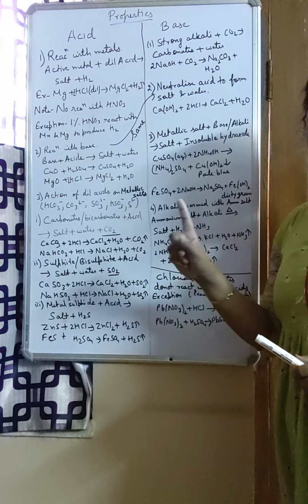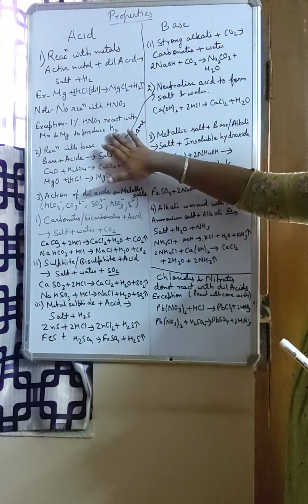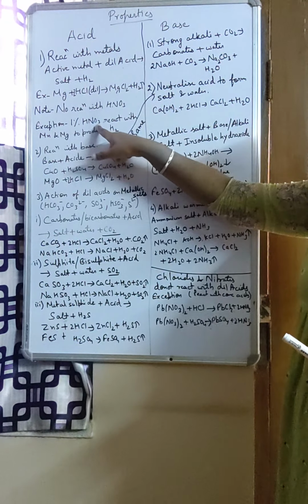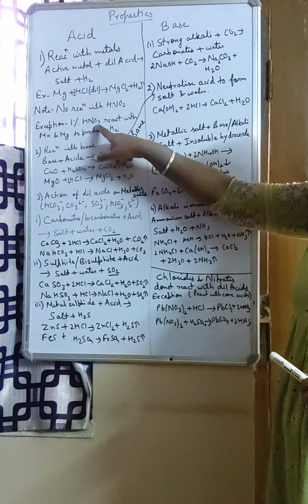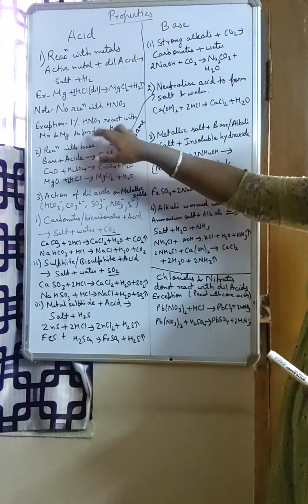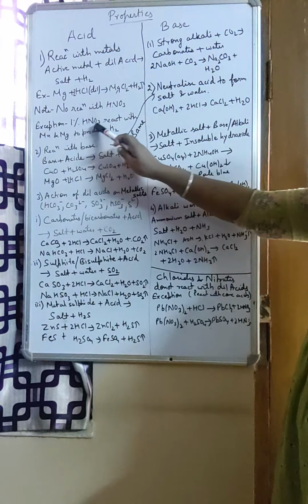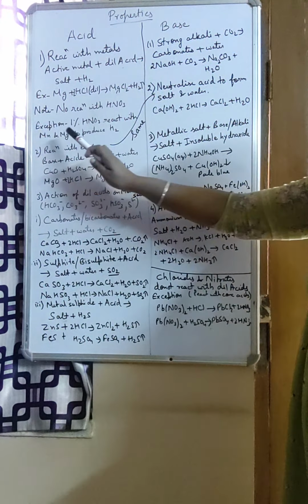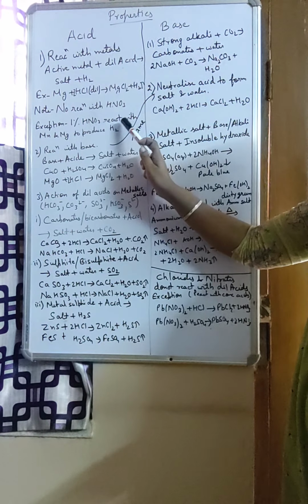There is one exception, only one condition where we can get hydrogen from nitric acid: highly dilute nitric acid, 1% nitric acid. That means in 100 parts of water we have only 1 part of nitric acid. So 1% nitric acid is highly dilute, so its oxidizing property will also decrease. So highly dilute nitric acid, 1% nitric acid, reacts with only two metals, manganese and magnesium, to produce hydrogen gas. This exception you remember, it is important.